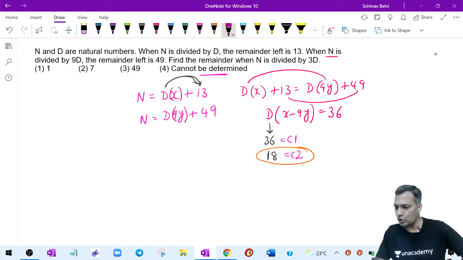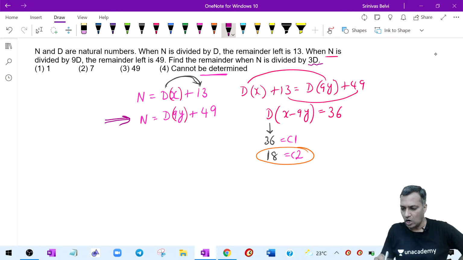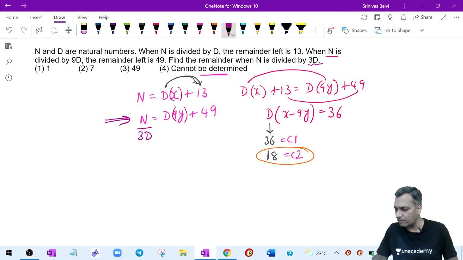He said that, hey, why don't you divide the same number by 3D? I will take this as my reference point. The author is saying that please divide this by 3D and tell me the remainder. What is the minimum value of 3D? The minimum value of 3D is 18 into 3, because the value of D is 18. Therefore, 18 into 3, which is 54.